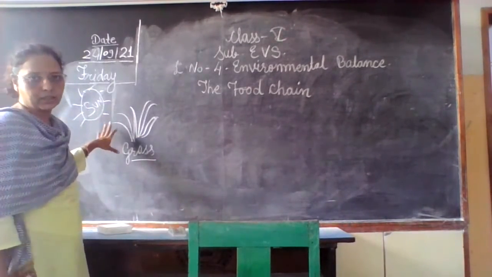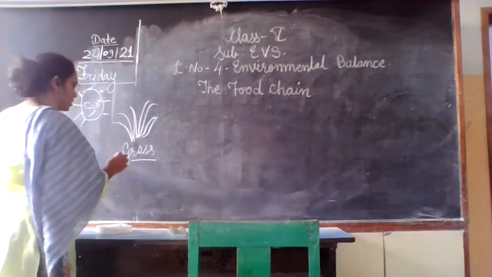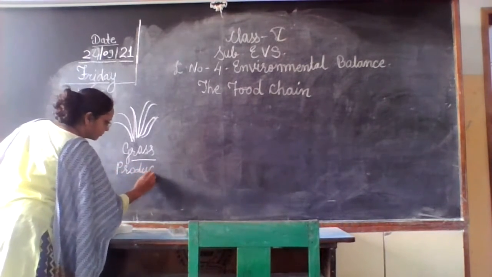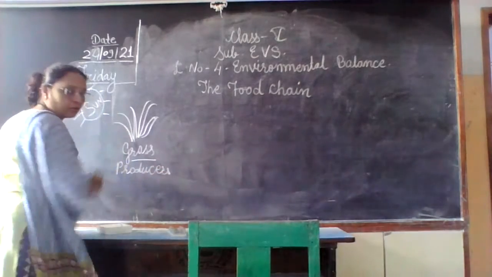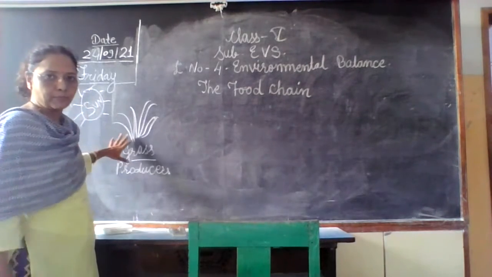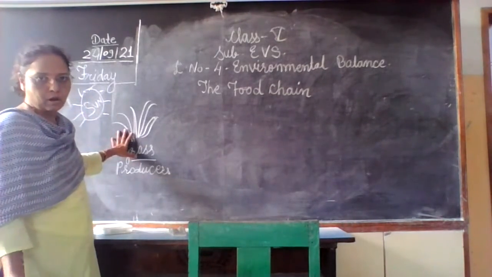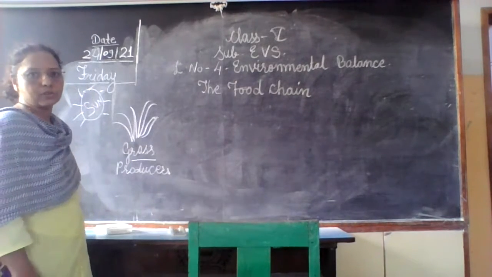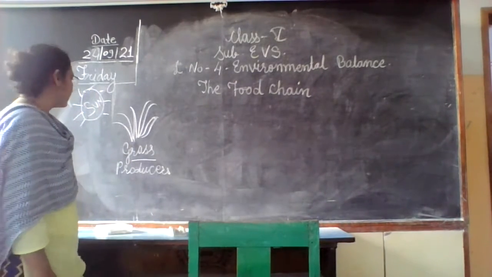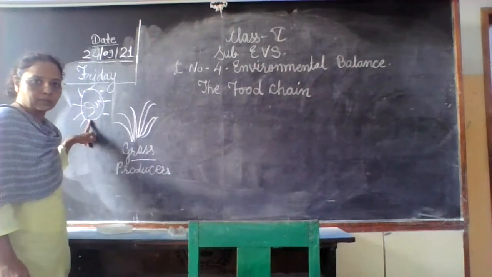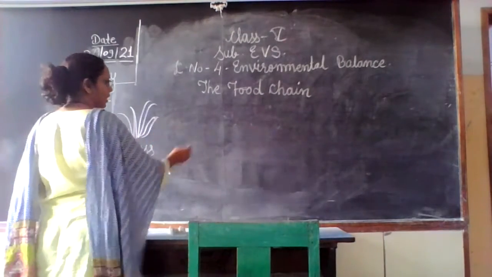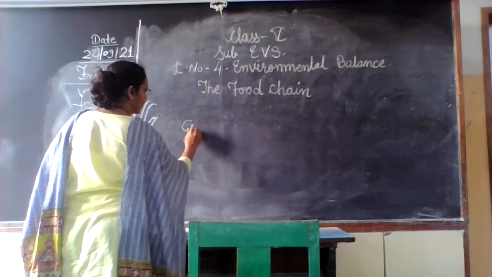Grass means basically green plants. They are called producers because they produce the food. और कोई food produce नहीं करता. Only the green plants are able to produce their own food from the sun by the process of photosynthesis. So green plants, then grasshopper basically live on the green plants.